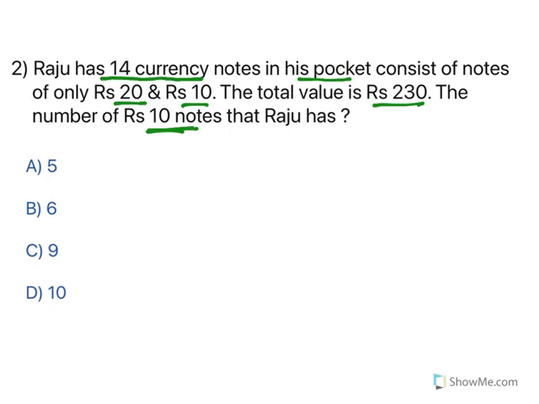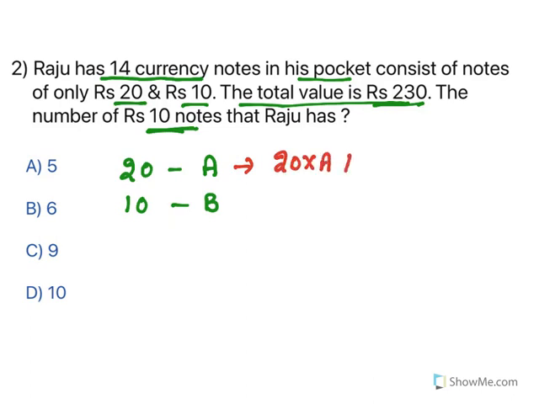Now let us understand this. He has got 20 rupee notes and 10 rupee notes. Let's say A is the number of 20 rupee notes, B is the number of 10 rupee notes. Now what is given? The information given is, look at this, the total value is 230. Total value means what? 20 rupees into the number of notes A plus 10 rupees into the number of notes B, equal to how much? 230. This is what is given.